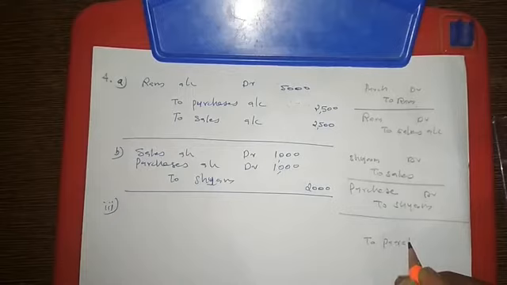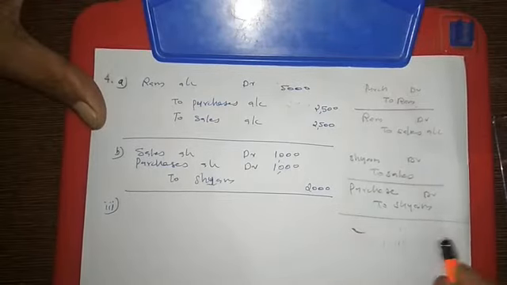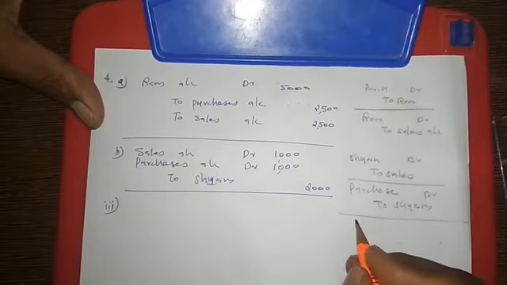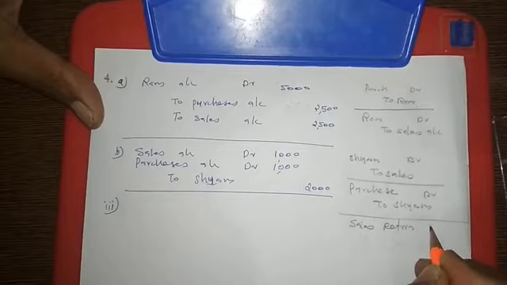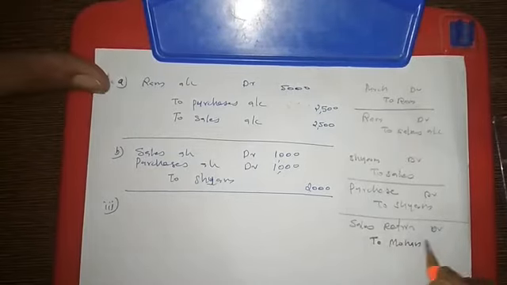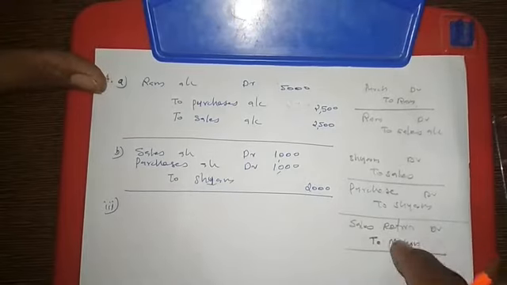Sorry, this is the entry they have passed through the sales return book. So what entry have they passed? They have debited the sales return account, and they have credited the name of the person, Mohan. So this is the entry they have passed wrongly. We need to correct it.